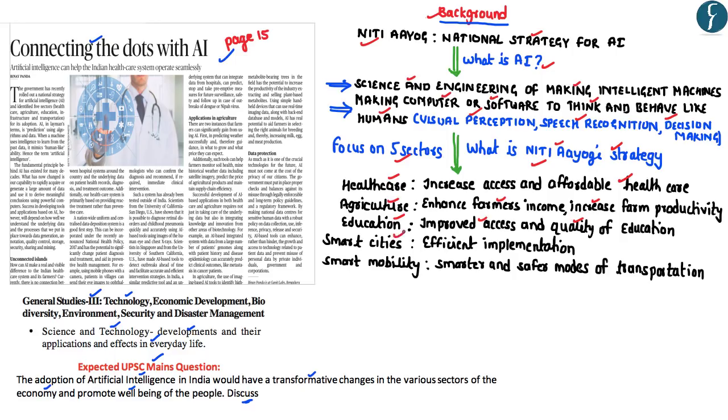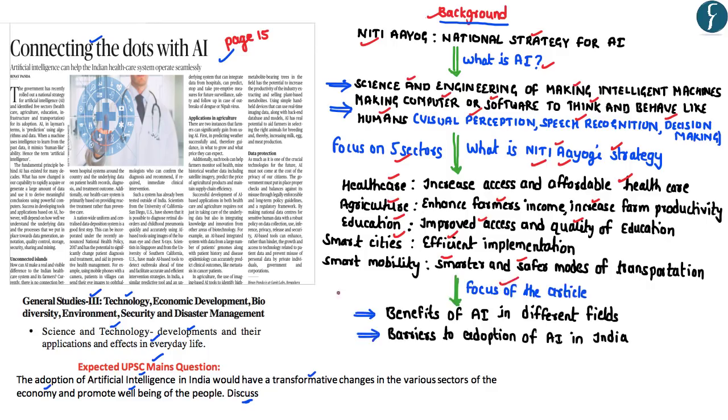And with respect to smart cities, the adoption of artificial intelligence would lead to its efficient implementation. Similarly, the adoption of artificial intelligence in our transportation system would lead to a smarter as well as a safer mode of transportation. So these are some of the aims with which artificial intelligence would be adopted in these 5 sectors of the economy as highlighted by the Niti Aayog's strategy.